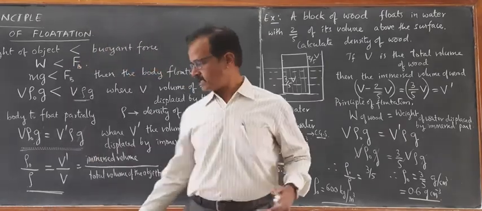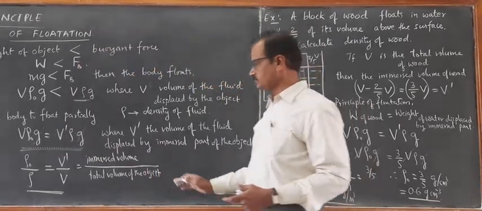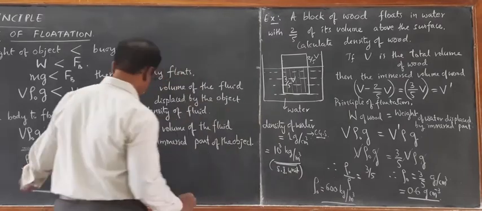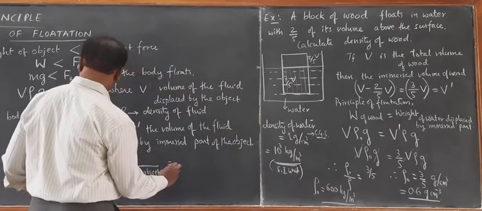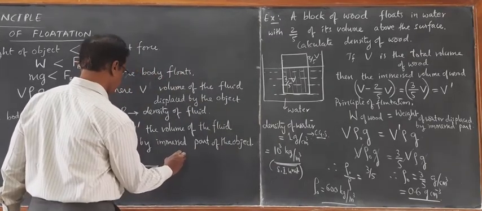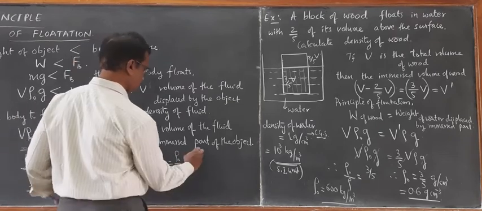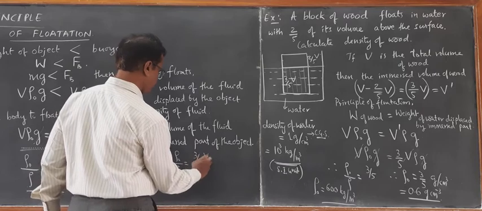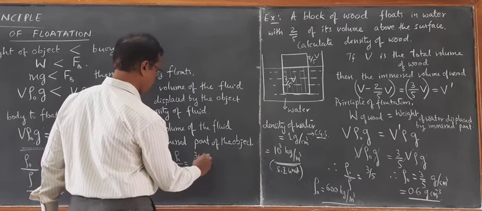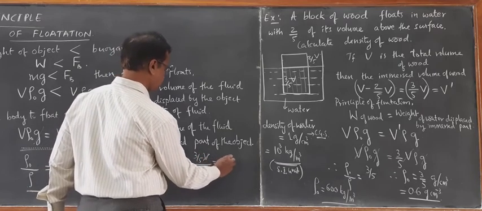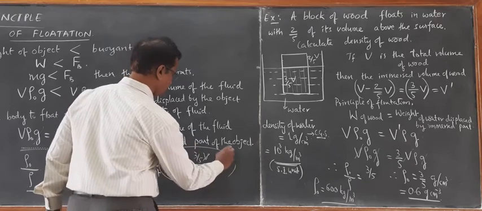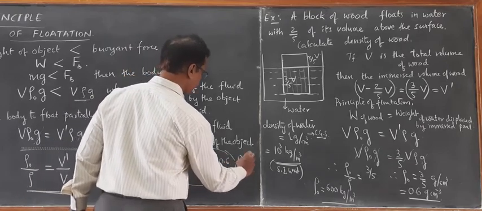From this equation directly one can solve. See here, rho naught is being asked to calculate. Rho naught by rho is equal to V dash. V dash is 3/5 of T divided by V. V cancels, so it becomes 0.6. So this is how we can write directly the relative density.